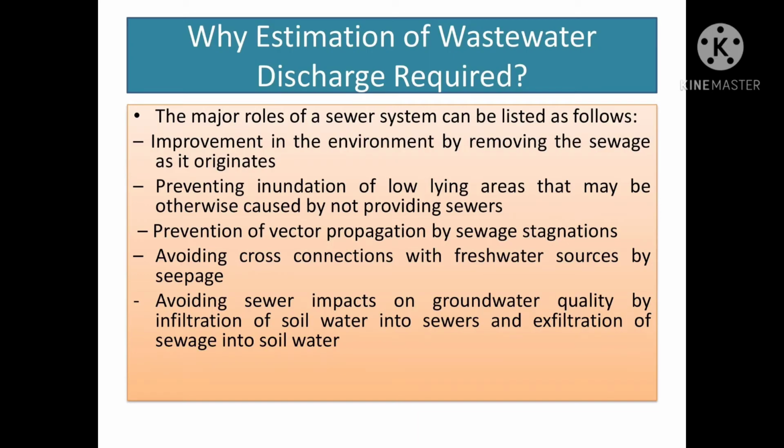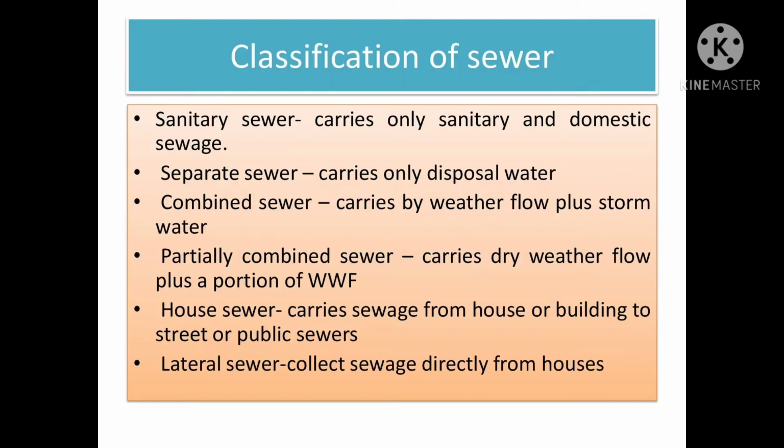Why is estimation of wastewater discharge required? The major roles of a sewerage system can be listed as follows: improvement in the environment by removing the sewage as it originates, preventing inundation of low-lying areas that may otherwise be caused by not providing sewers, prevention of vector propagation by sewage stagnation, avoiding cross connection with freshwater sources by seepage, and avoiding severe impacts on groundwater quality by infiltration of soil water into sewers and exfiltration of sewage into soil water.